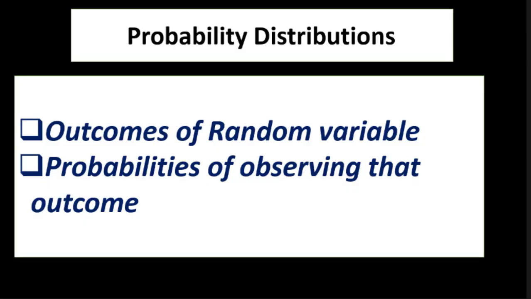Let us start with the meaning of probability distribution. Probability distribution contains two things. First is the outcome of random variable and second is the probability of observing that outcome. Now let us see what it means.